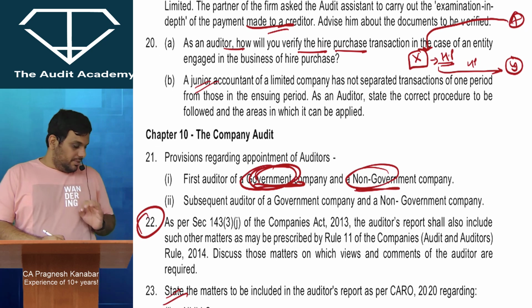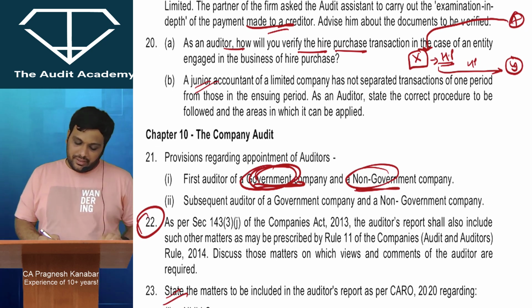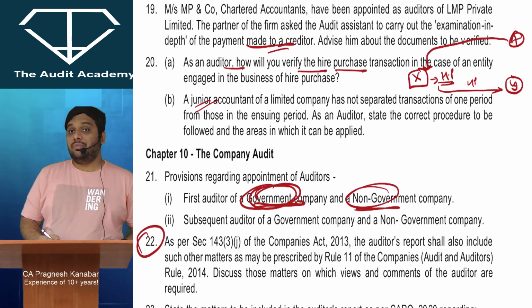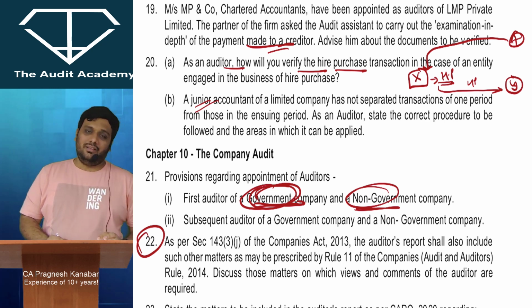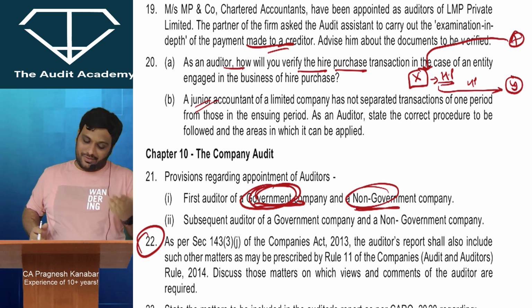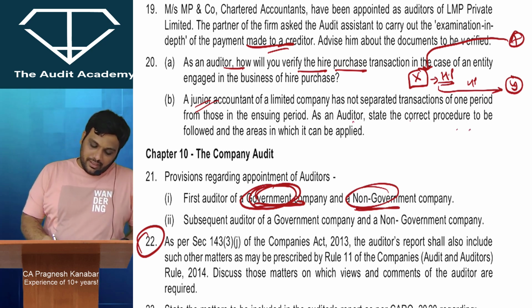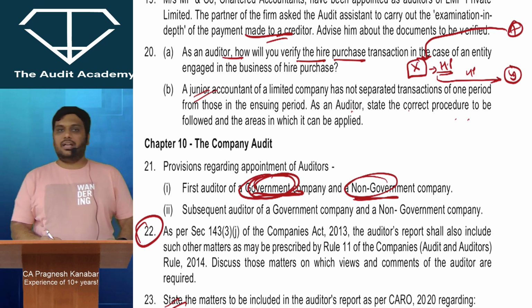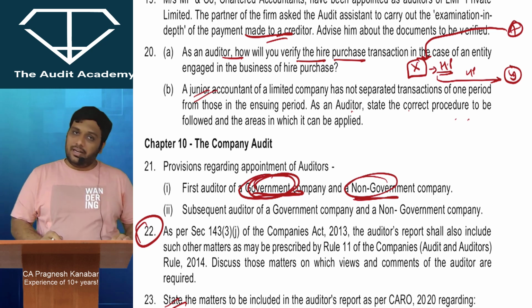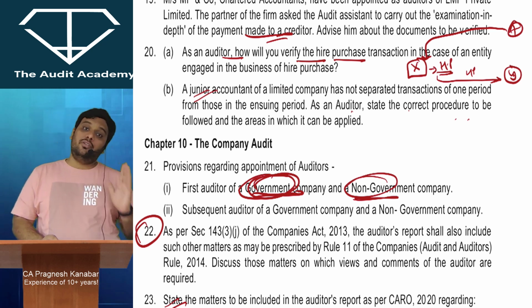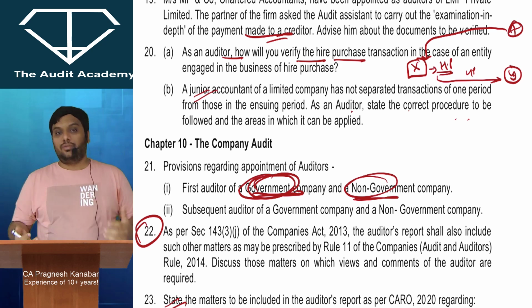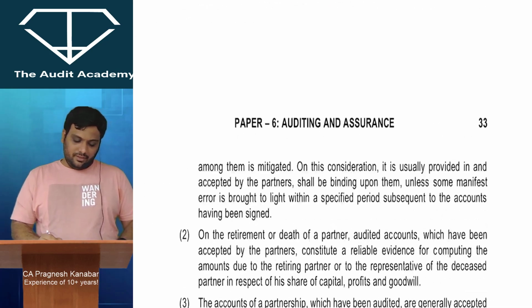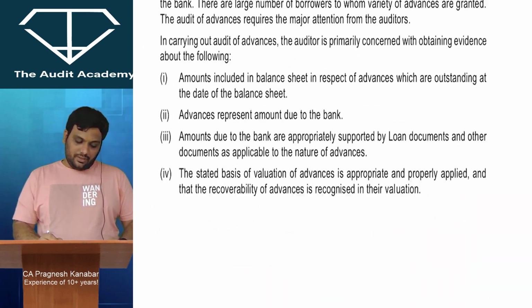Junior accountant of a limited company has not separated transactions of one period from those in the ensuing period. See, transactions should be recorded in the correct accounting period. That is called cut-off procedures. As an auditor, state the correct procedure to be followed and the areas in which it can be applied. Cut-off procedures is for all the P&L items. Cut-off procedures is also important to understand current assets and current liabilities, because I need to know what belongs to this accounting period and what does not belong to this accounting period. Right? So that is a good answer if you can just go through it.